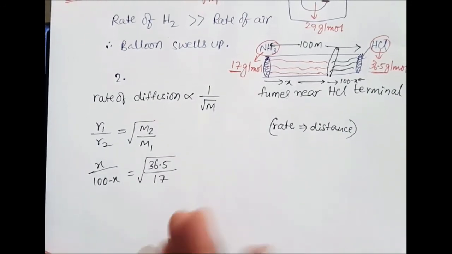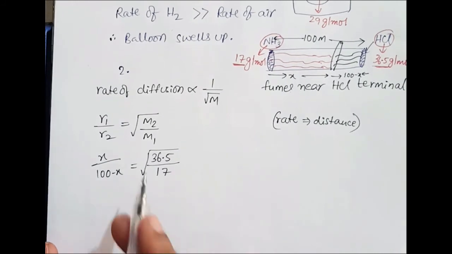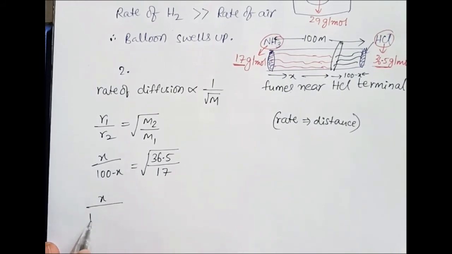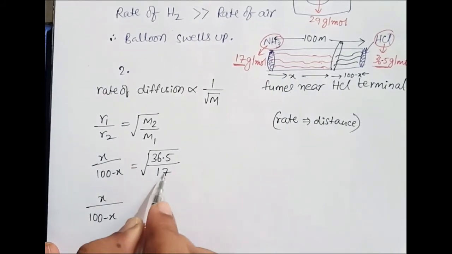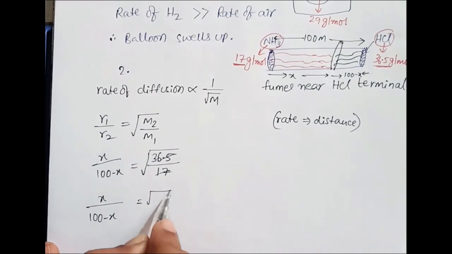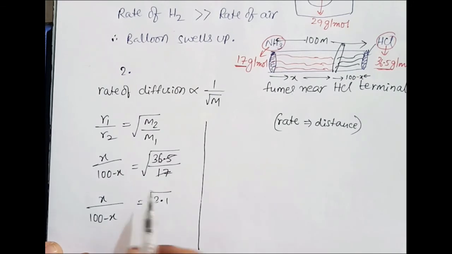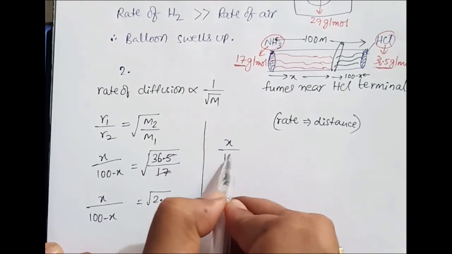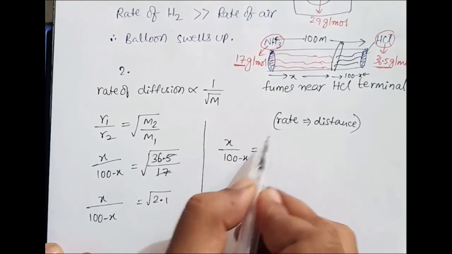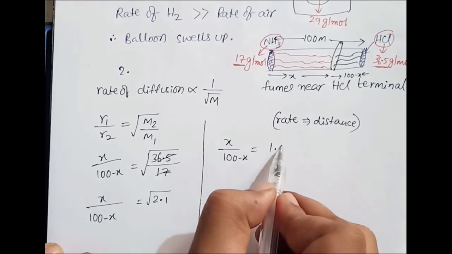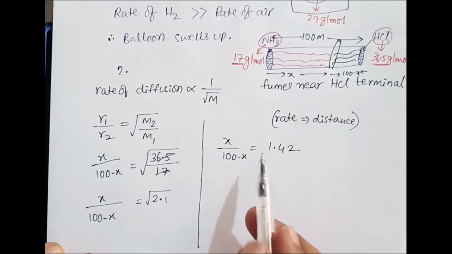So let us solve this. I am doing an approximate calculation; if you want exact, you can use a calculator. This is approximately under root 2.1, so x by 100 minus x is around 1.42.